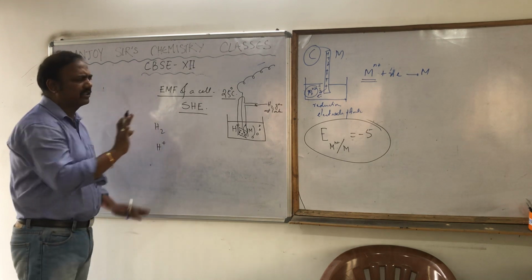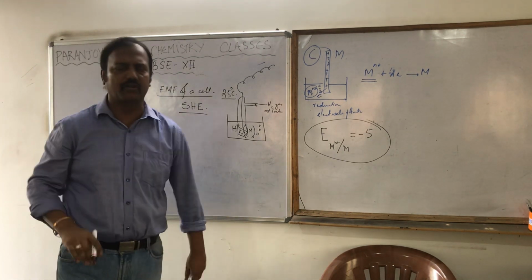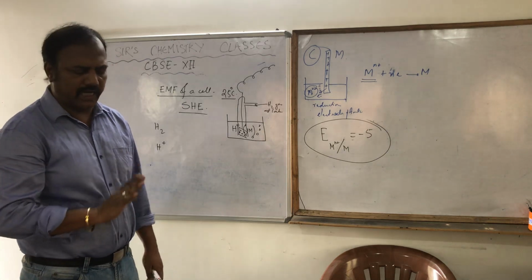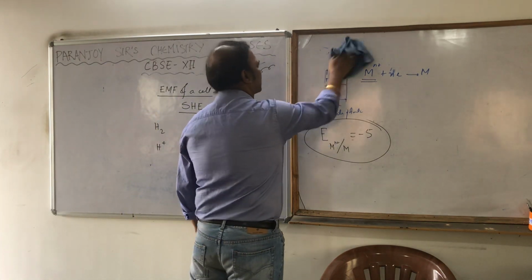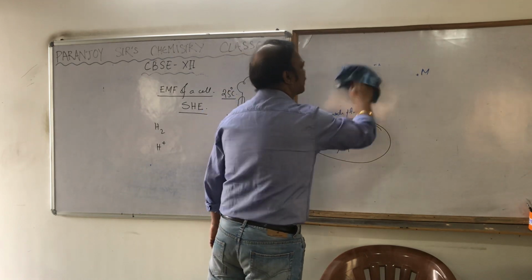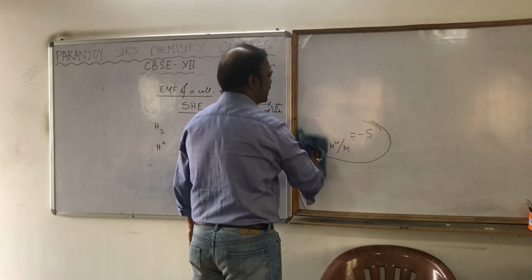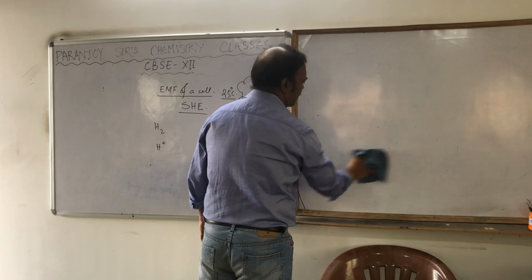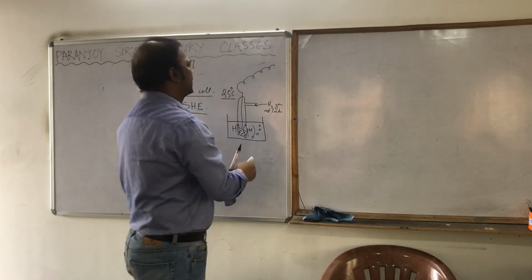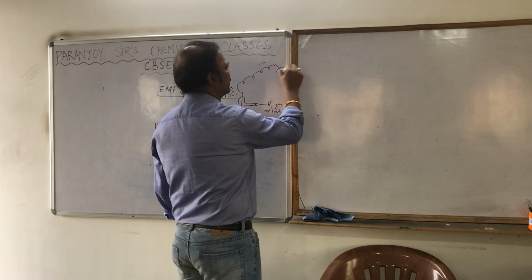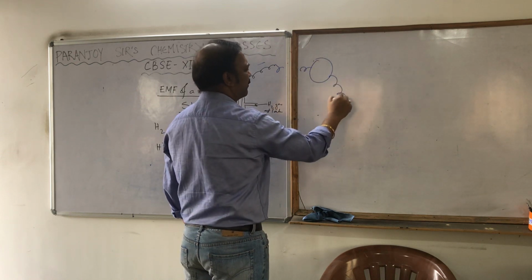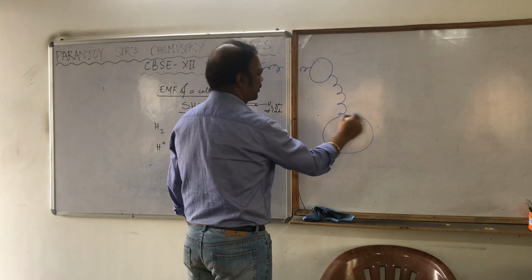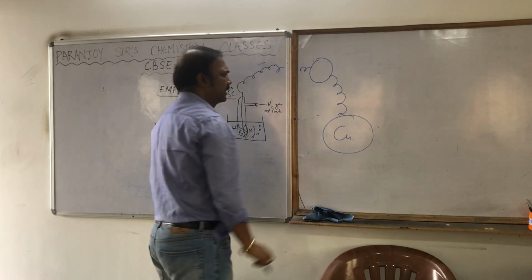These are the two factors which are present because platinum is not going to take part in any reaction. Now this is connected with another electrode, any electrode. Suppose this is connected with copper, through a voltmeter. Through a voltmeter, we have the copper electrode and it is connected.